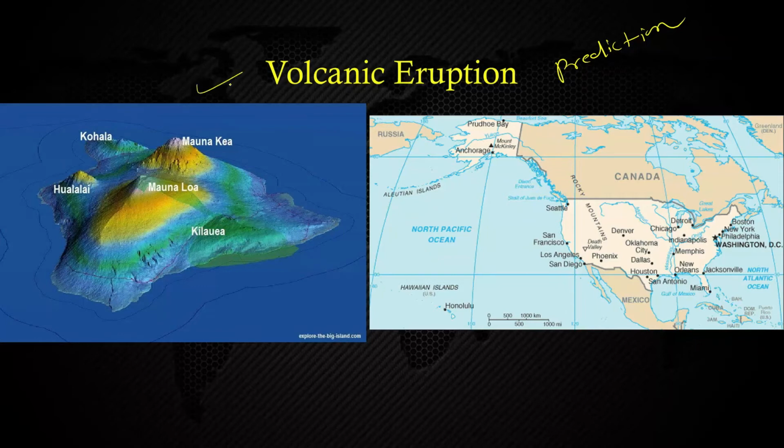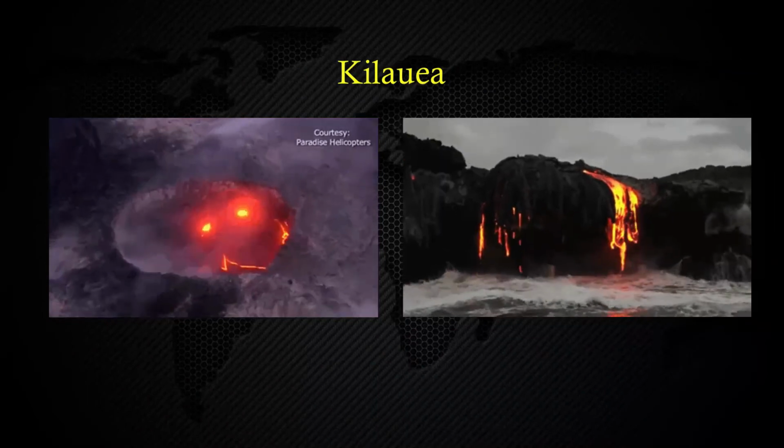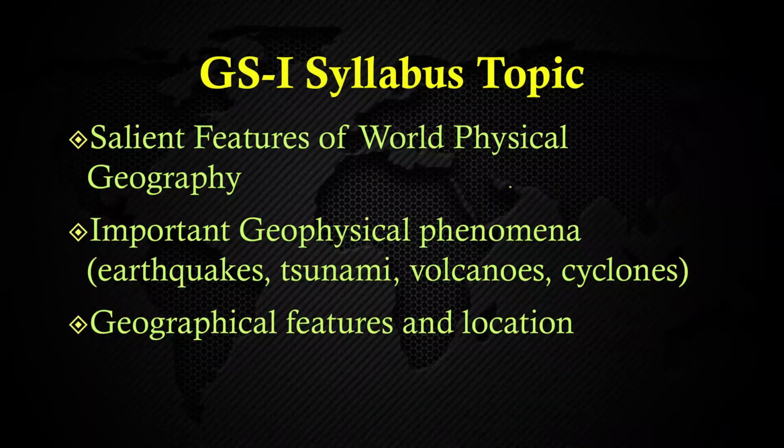Even for volcanic eruptions, I had told you about the Hawaiian Island, where Honolulu is the capital. Mauna Kea, Mauna Loa, the whole of Mauna, that is because of volcanic eruption only. These are 4 kilometer tall mountains, and they have been created by volcanic eruption only. You can see the present pictures of this. So you have understood how volcanoes can operate, on which areas they can operate, where cyclones can occur, and we understood a little about earthquakes.